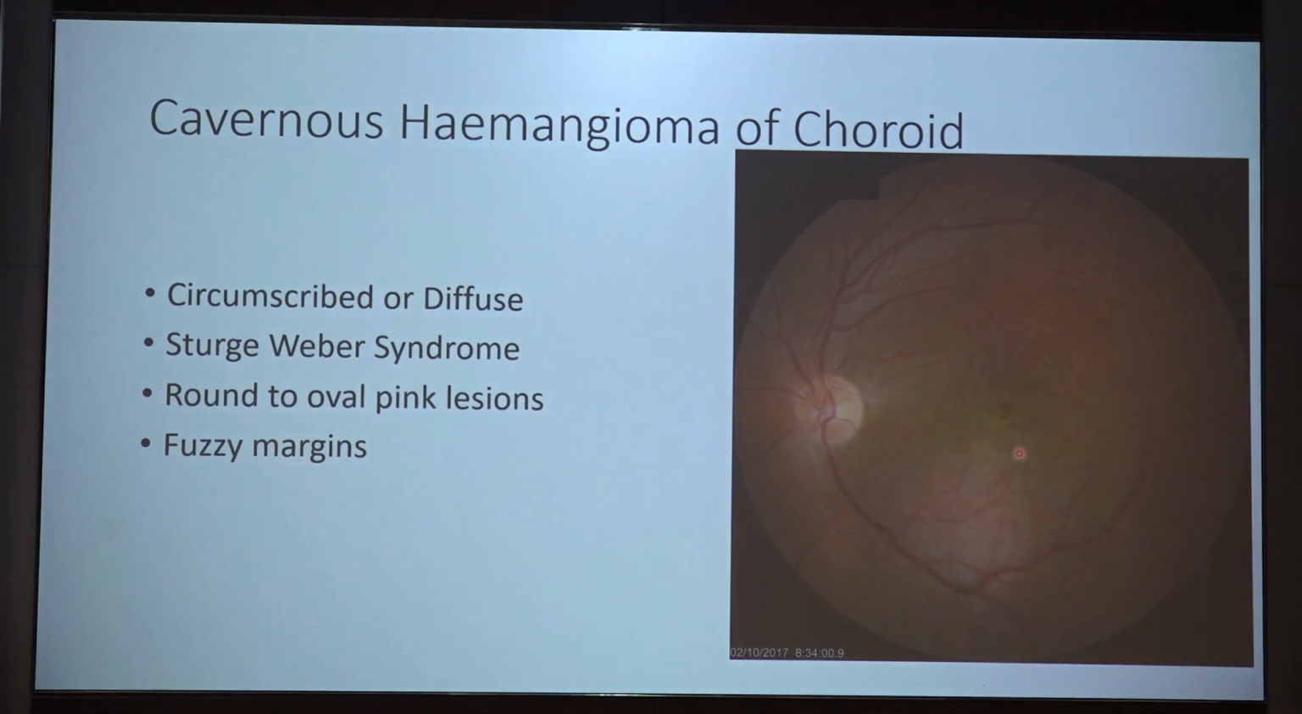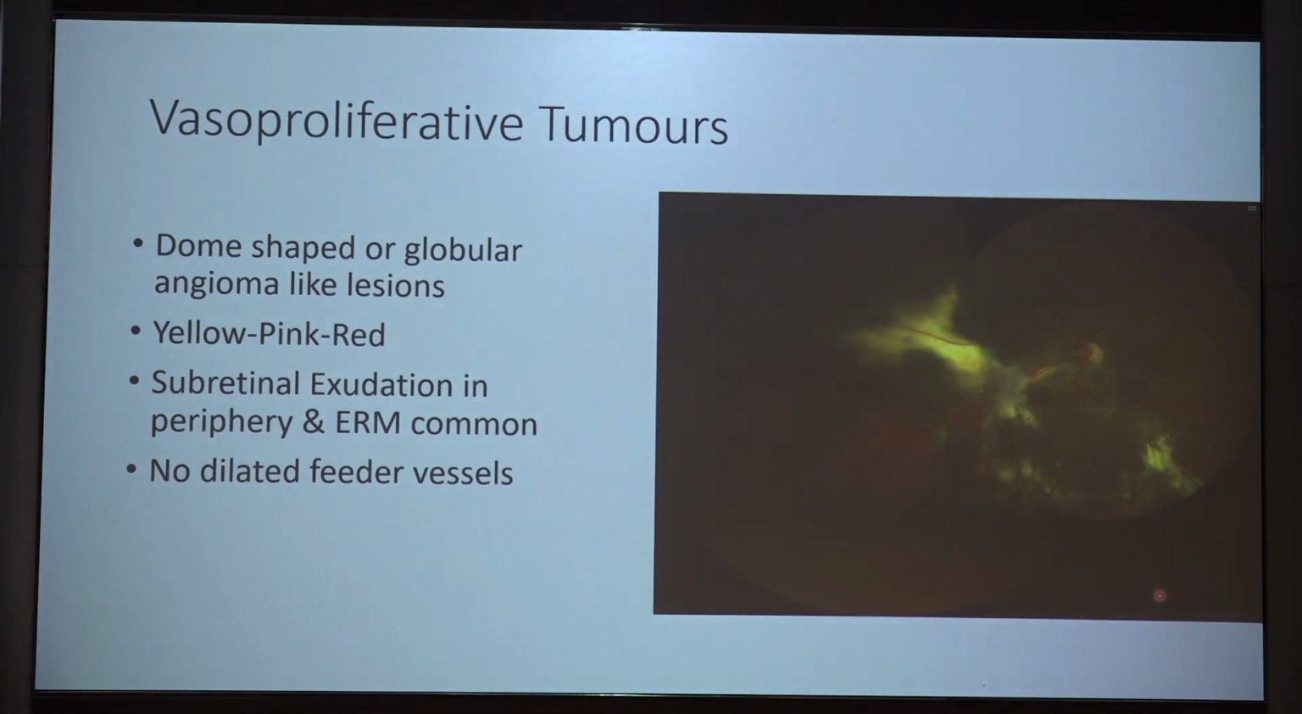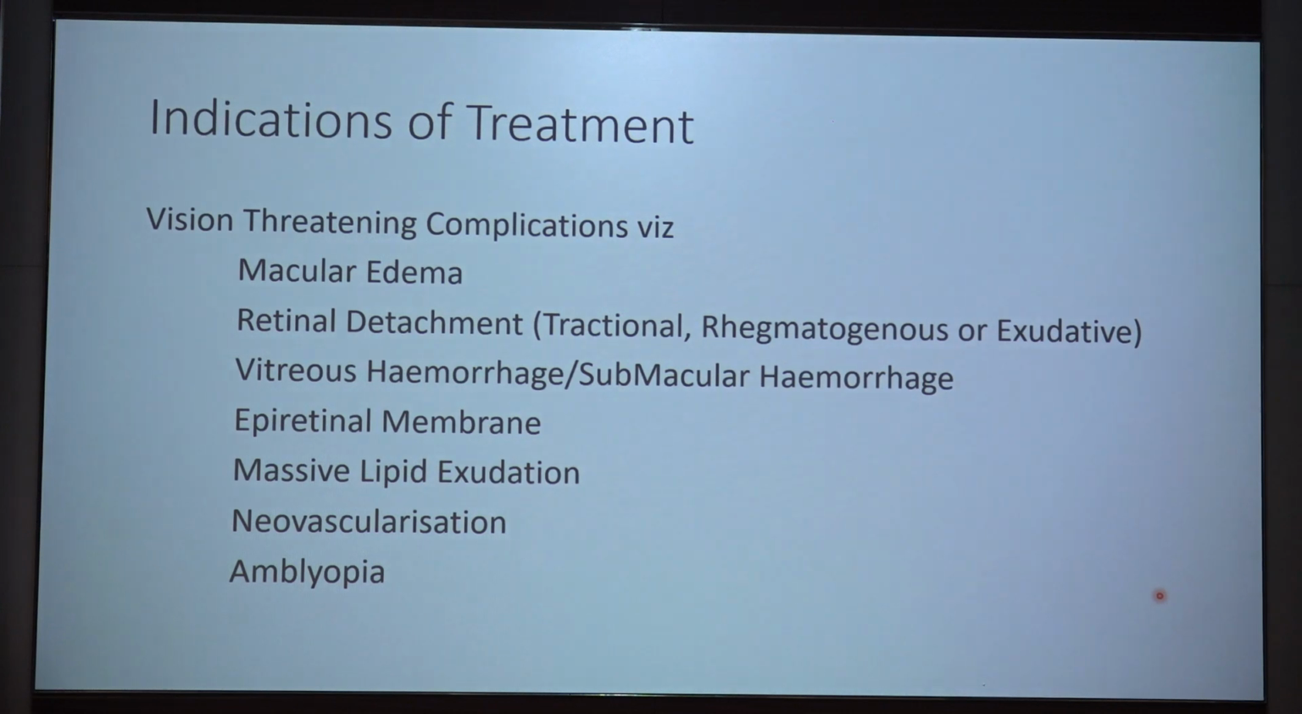Then cavernous hemangioma of the choroid is another vascular entity which needs to be differentiated. The choroidal hemangioma, as you know it more popularly, is circumscribed or diffuse and is associated with Sturge-Weber syndrome, with round to pink oval lesions and fuzzy margins. The racemose hemangioma has direct AV communications with massively dilated vessels. And lastly, the vasoproliferative tumors are dome-shaped or globular angioma-like lesions, yellow, pink, or red. Subretinal exudation in the periphery and epiretinal membrane or traction are more common, and there are no dilated feeder vessels in vasoproliferative tumors.